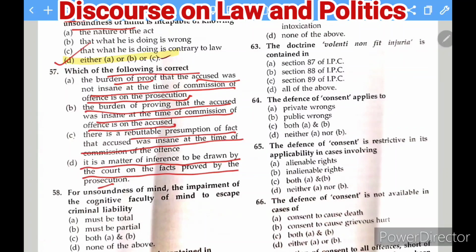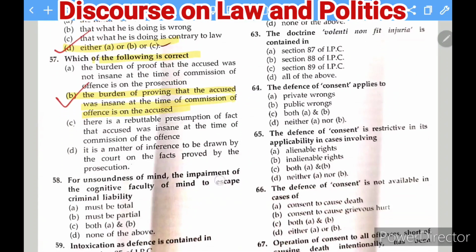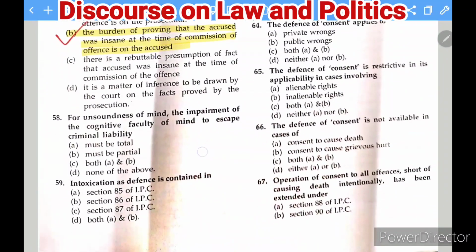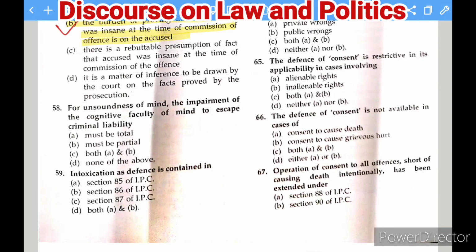So my dear friend, this is the case which you find that whenever someone is taking the defense of a general exception, then the burden would always be on the accused person. So the accused has to prove that he was having that kind of insanity, and due to that he was not in a position to understand the act and the nature of the act here.